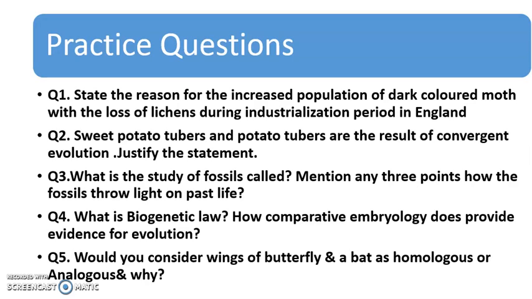This was the very first topic of today's class. What is the biogenetic law? How does comparative embryology provide evidence for evolution? This we have discussed in embryological evidences. Would you consider wings of a butterfly and a bat as homologous or analogous organs, and why? This question also we have discussed. So practice these questions and prepare well for the exam.